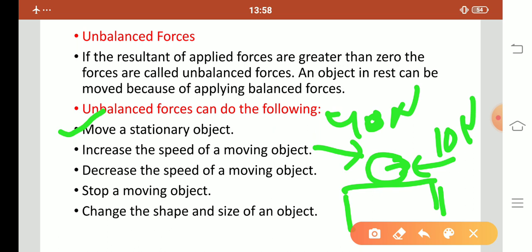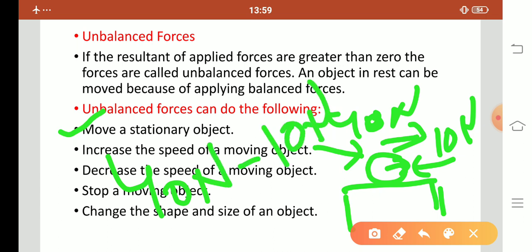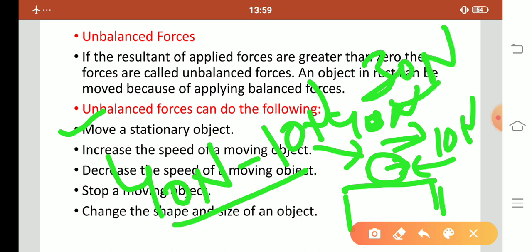So this object moves in the direction of the higher force, because 40 Newton force minus 10 Newton force gives a resultant of 30 Newton force. So the direction of force is on this side and this object will move. A stationary object will start a motion.